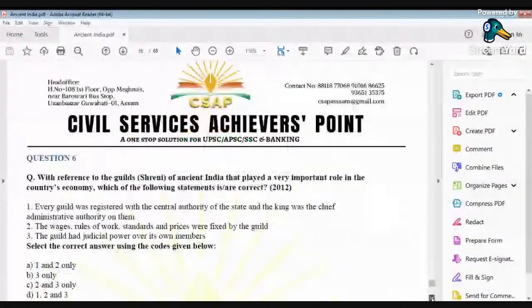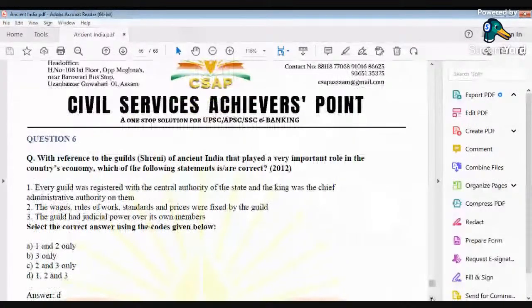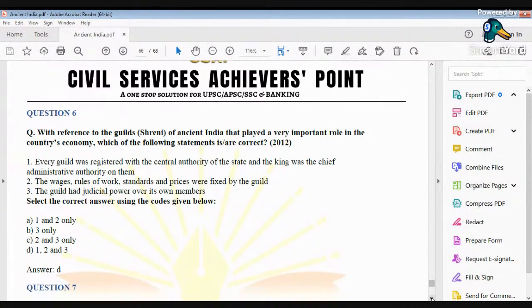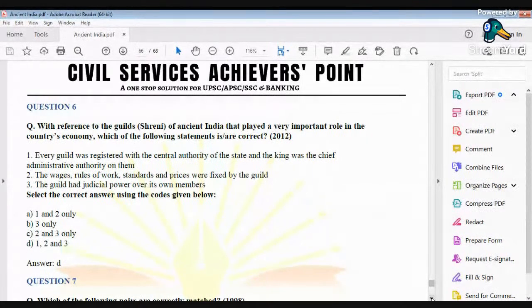Now, with reference to guilds of ancient India that played a very important role in the country's economy, which of the following statements are correct? Every guild was registered with the central authority of the state, and the king was the chief administrative authority on them. The wages, rules of work, standards, and prices were fixed by the guild, and the guild had judicial power over its own members.